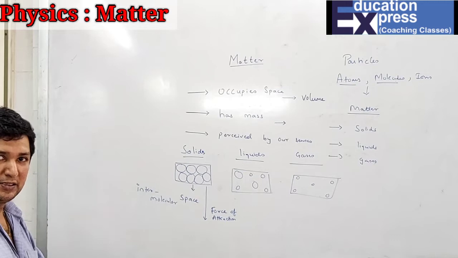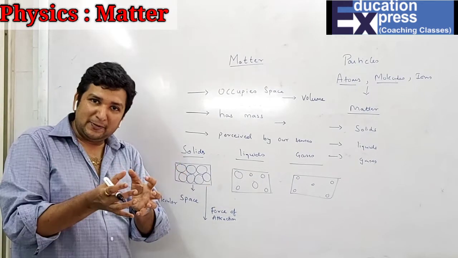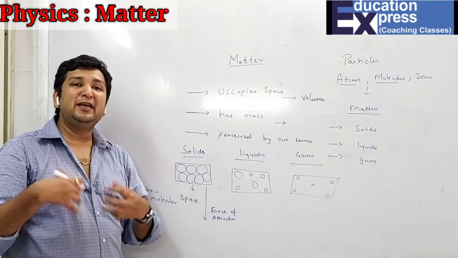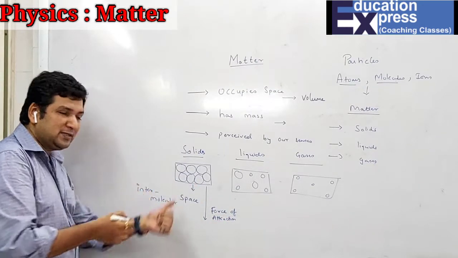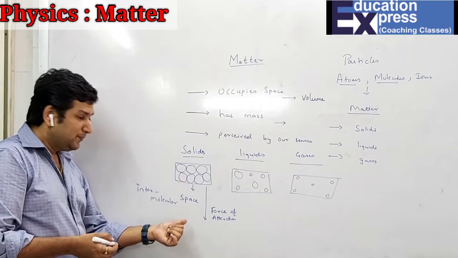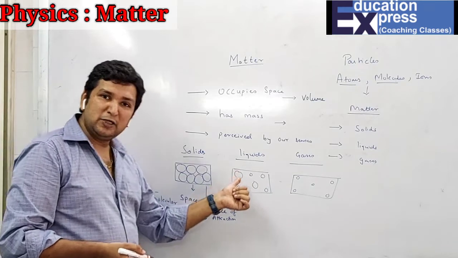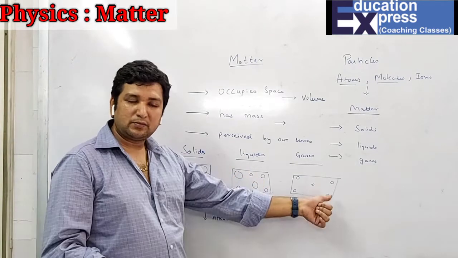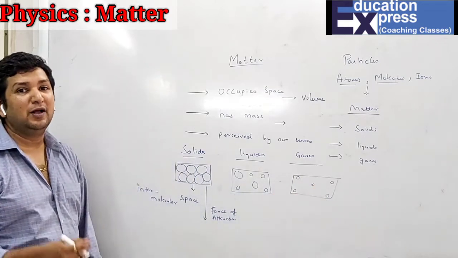Always remember this thing: whenever the space is less, that means they are closely packed, because of which the attraction towards each other increases. As the intermolecular space is the least in the solid, the force of attraction will be what? Maximum. Here the intermolecular space is a little more, so the force of attraction will be less. In gases the intermolecular space is maximum, so the force of attraction will be the least.